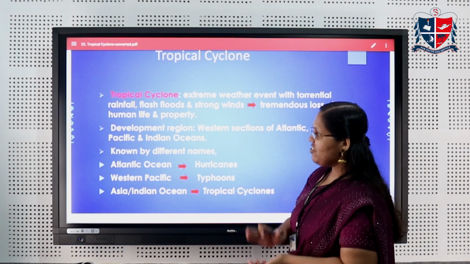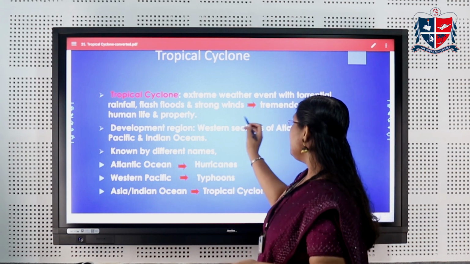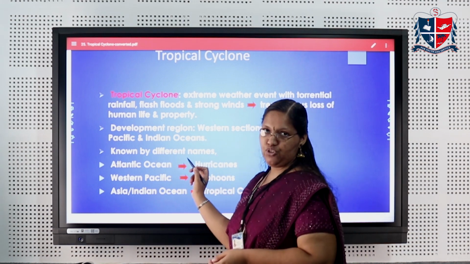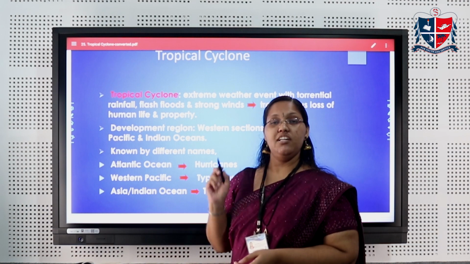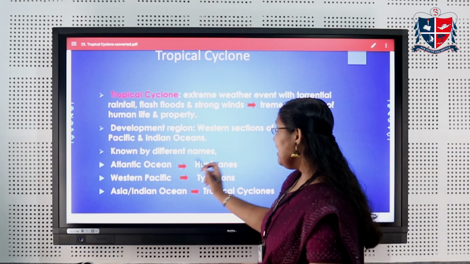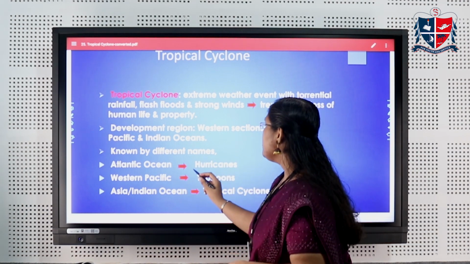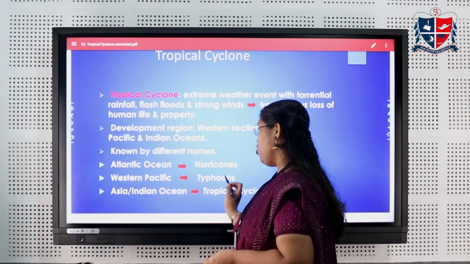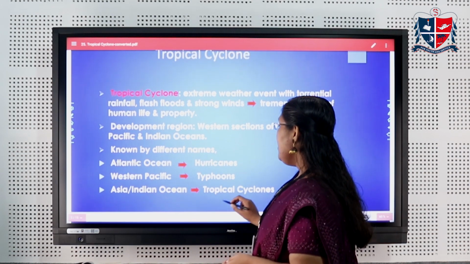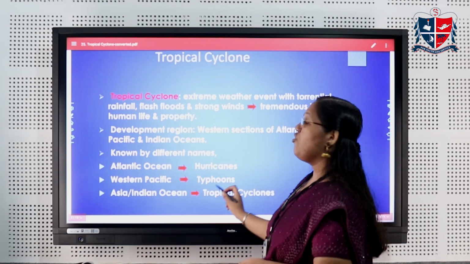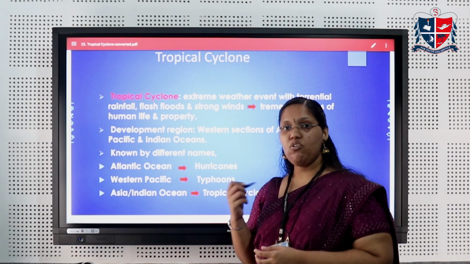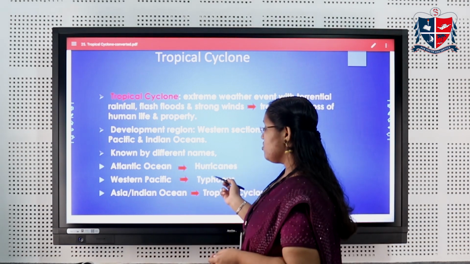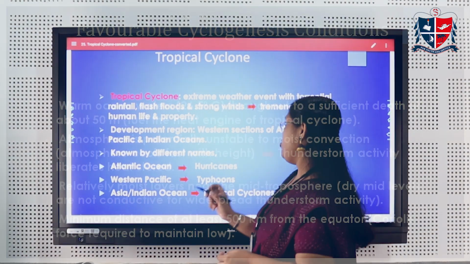What is the development region of a tropical cyclone? The western sections of the Atlantic Ocean, Pacific and Indian Ocean. The tropical cyclone originates in the oceanic region. In the Atlantic Ocean, it is known by another name, hurricane. In the Western Pacific, it is known as typhoon. In the Asia or Indian Ocean region, it is known as tropical cyclone.